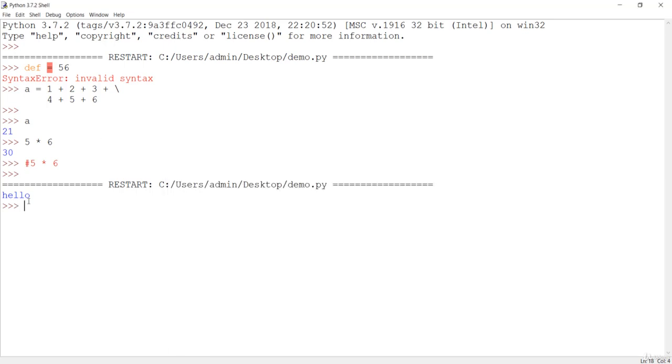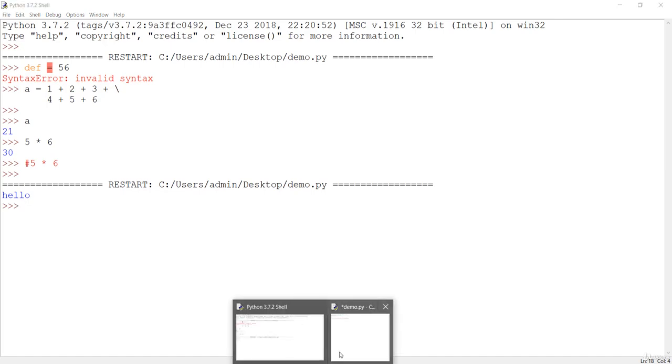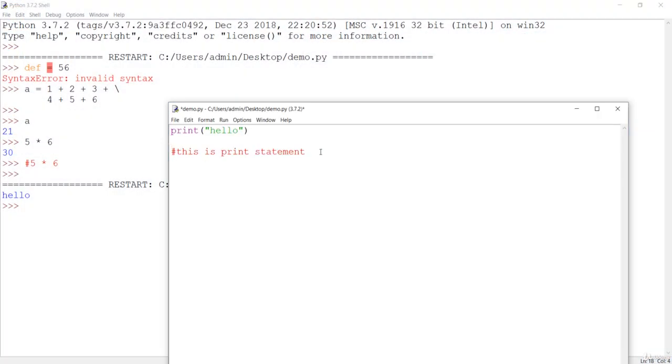This is your single line comment. We have a multi-line comment too, so let's see that. If you type here this is my comment, in multiple lines, a single hash is going to comment only that single line. Everything you write on that line will be commented, but if you go down, it won't be.